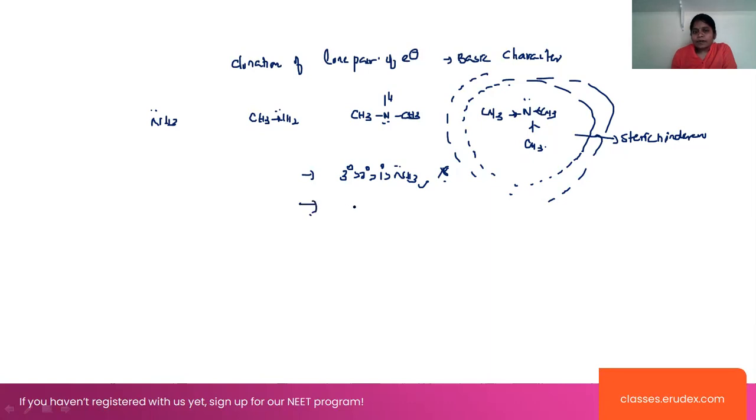Look at, secondary is more stable than primary, and after that tertiary, and the next one is ammonia. So this is the basic order here, due to the steric hindrance.